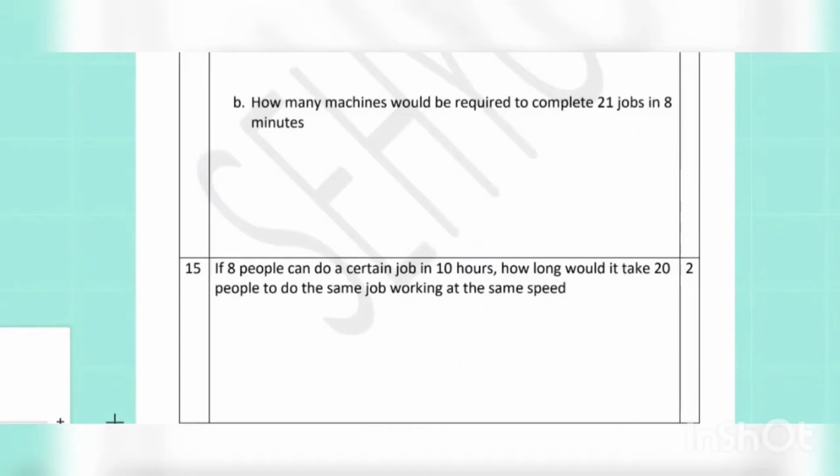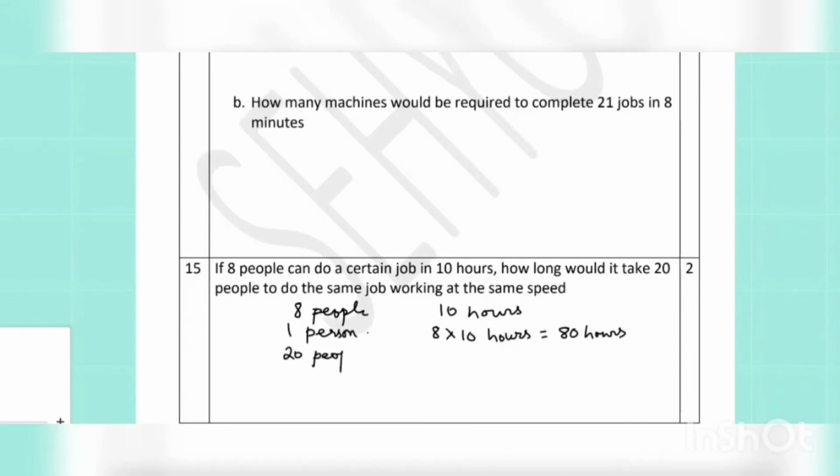Number 15, 8 people can do a job in 10 hours. So, which means one person will take 8 times more time to get the job done. So, 8 times 10 hours equal to 80 hours. Again, if the work is divided among 20 people, then 80 hours will be divided by 20, that is equal to 4 hours. So, the job will be completed in 4 hours. Our answer is 4 hours.